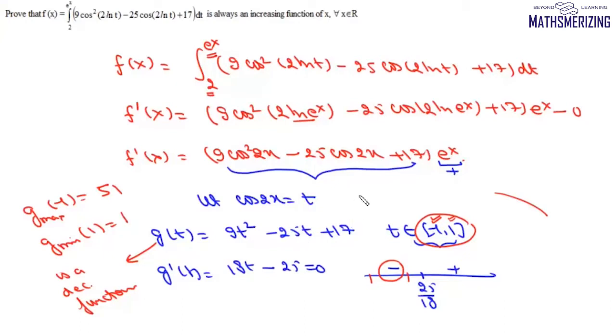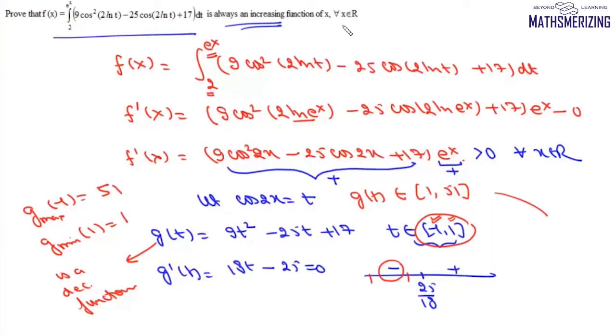So the range of this function g(t) is between 1 and 51, which is always positive. So this expression is also always positive. That means f dash x is always greater than 0 for all x belongs to R. That is, this function f(x) is always an increasing function for all x belongs to R.